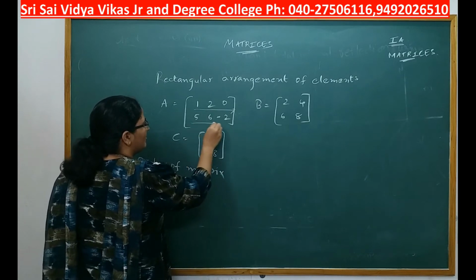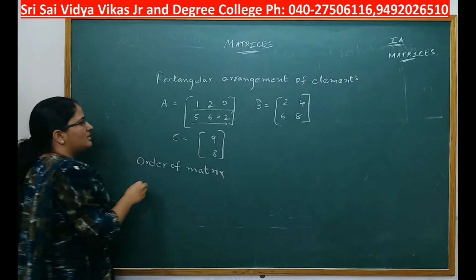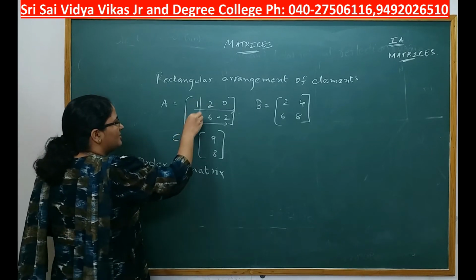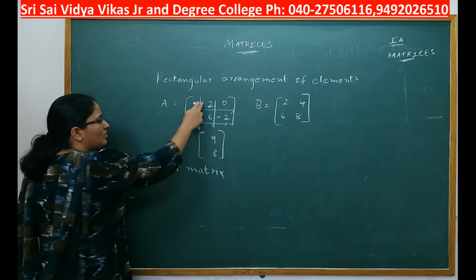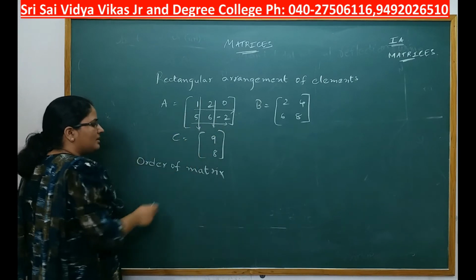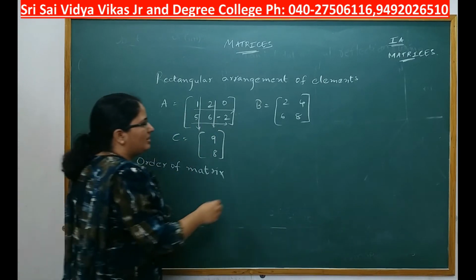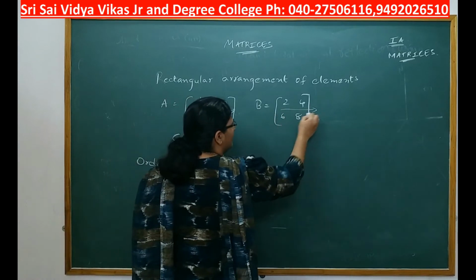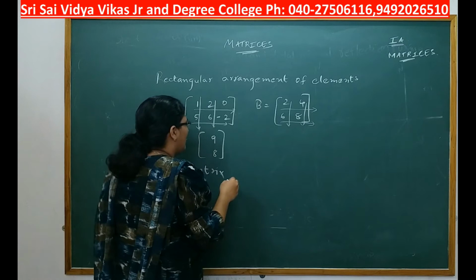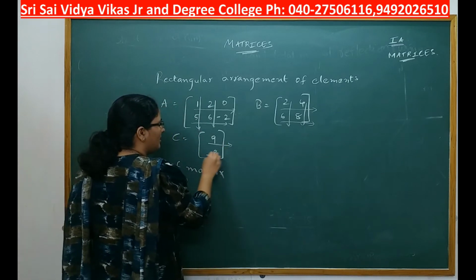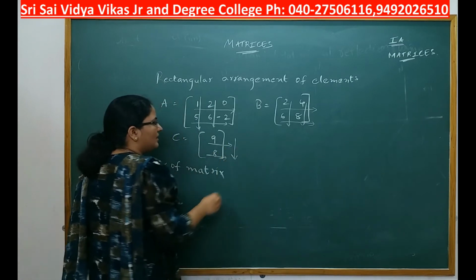Horizontal arrangement of elements are called rows. Vertical arrangement of elements are called columns. Here you have 2 rows and 3 columns. Okay, here you have 2 rows and 2 columns. Here you have 2 rows, 1 column.